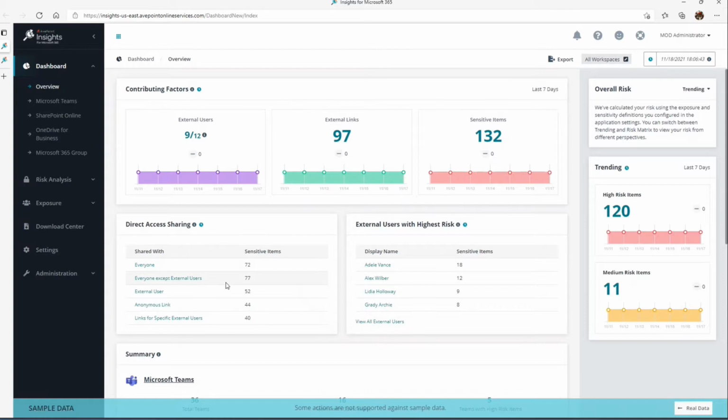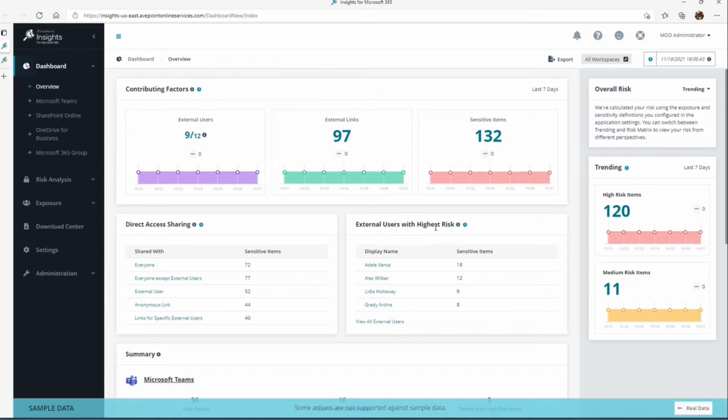Another common group is everyone except external users. Let's highlight and track the sensitive items that have been shared with that group, so on and so forth. External users, anonymous links, and links with specific external users. Very important to understand from a direct access sharing perspective.